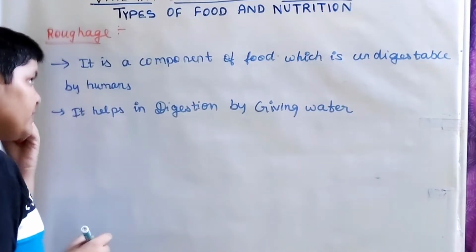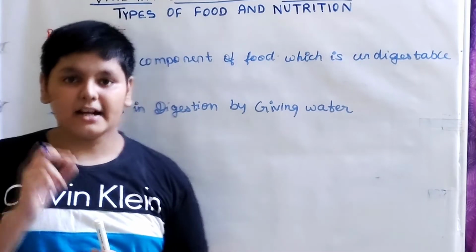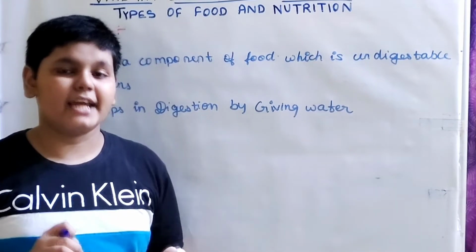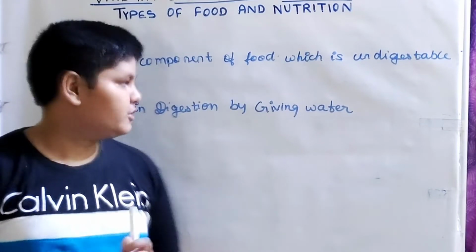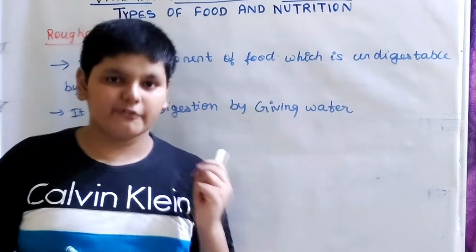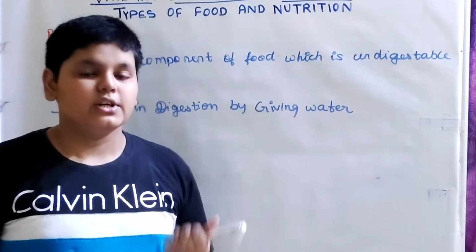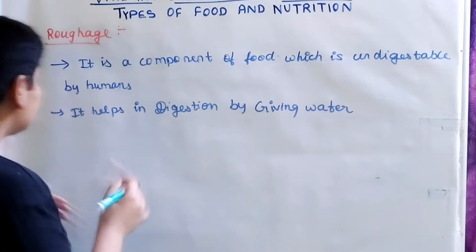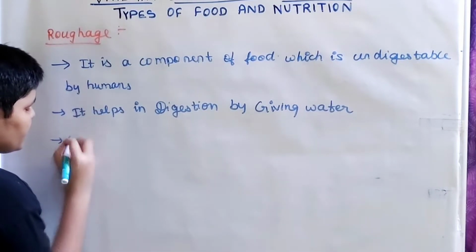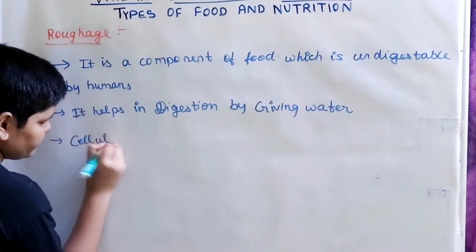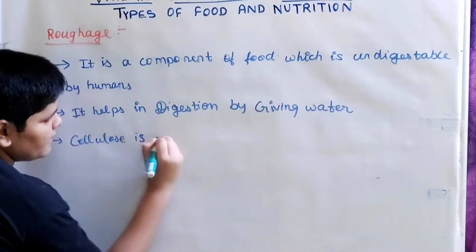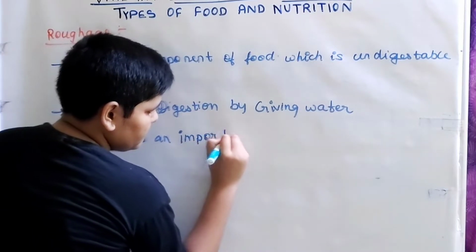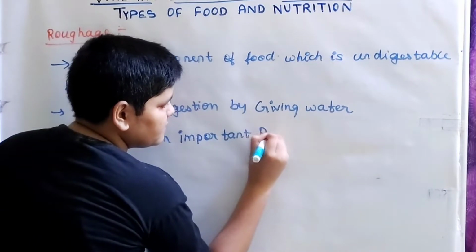For example, if you take roughage, in the large intestine the bowel movement is happening, but if the bowel is completely dry, it may be hard to excrete. So that's what roughage provides, a little bit of water and also a little bit of fiber, so that the excretion process will be much easier. So this is the roughage part, and the next one is cellulose, which is an important roughage.